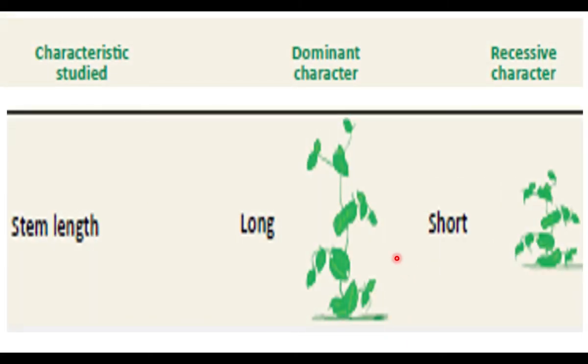Here the axillary flower is the dominant character. Stem length, height of the plant, is the 7th character. Here the long and short are the contrasting characters. The long plant has a height of 180 centimeters and the short plant has 45 centimeters. He worked on these 7 pairs of contrasting characters. He conducted experiments to understand how the 7 pairs of contrasting characters are carried from one generation to another generation.